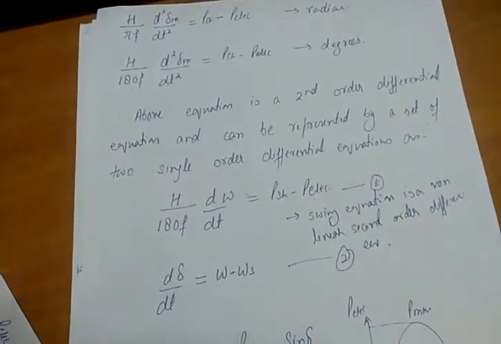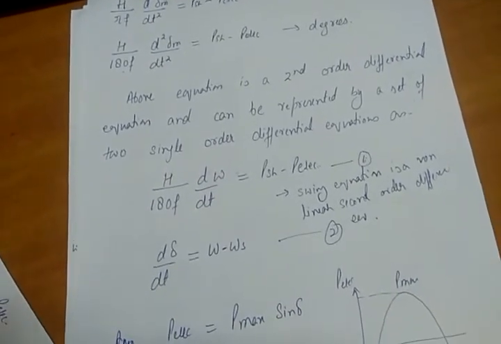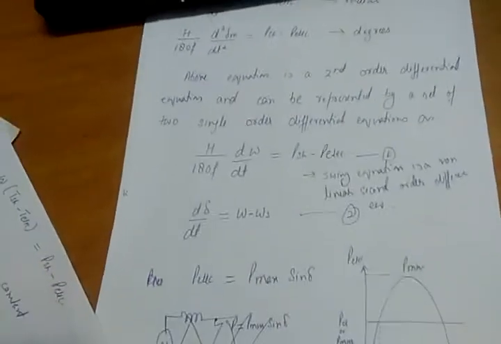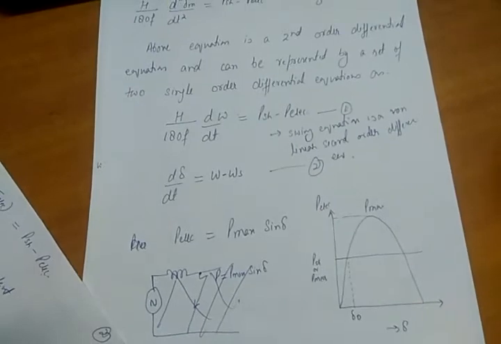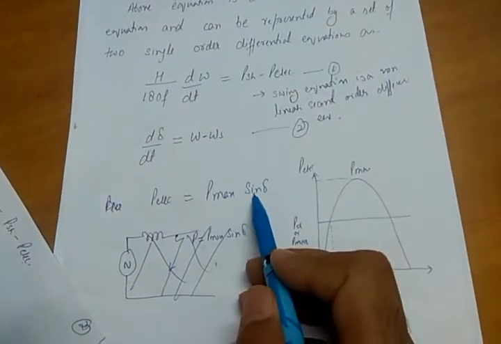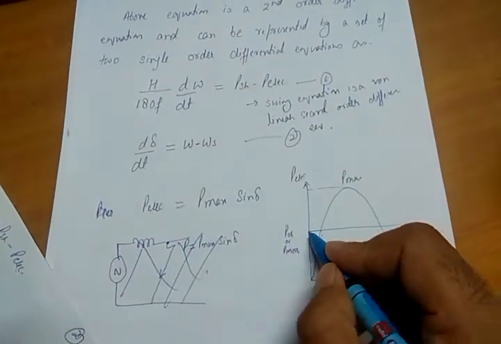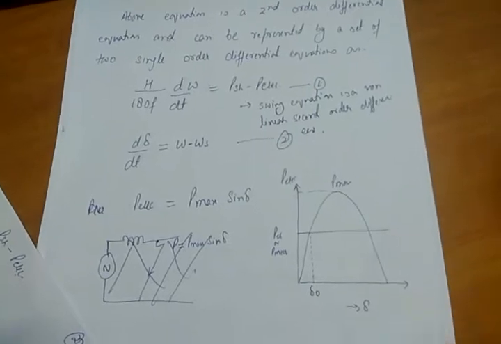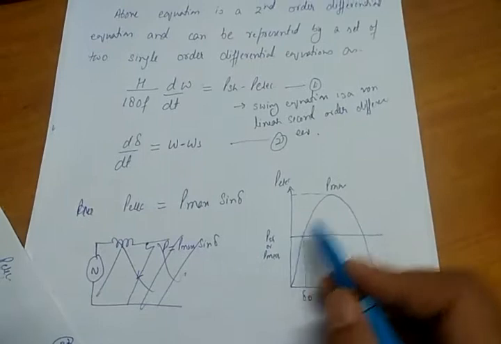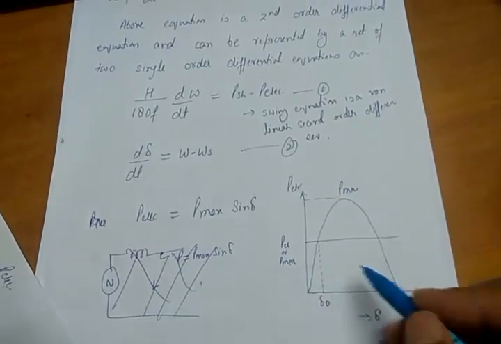Since we say that the electrical power depends upon sine, it is a sine curve. So as I told you, it is a non-linear second order differential equation. Okay. So let us see here. We know P electrical is equal to P max sine delta. In transient stability analysis, we assume that the shaft power remains constant. Shaft power will not change. Okay, shaft power or mechanical power. This is the sine curve. So this is the maximum value of the electrical power. This is the electrical power curve, PE, like P electrical.